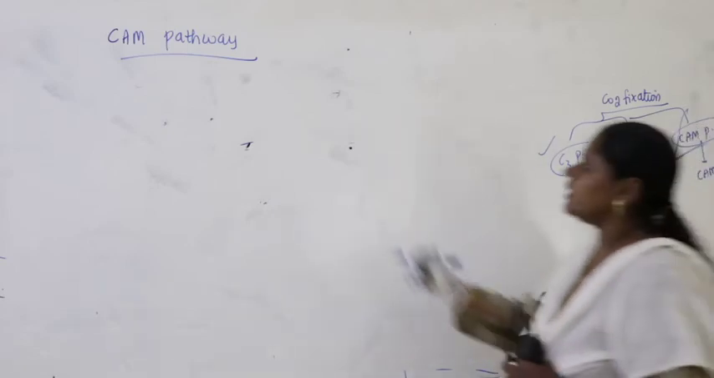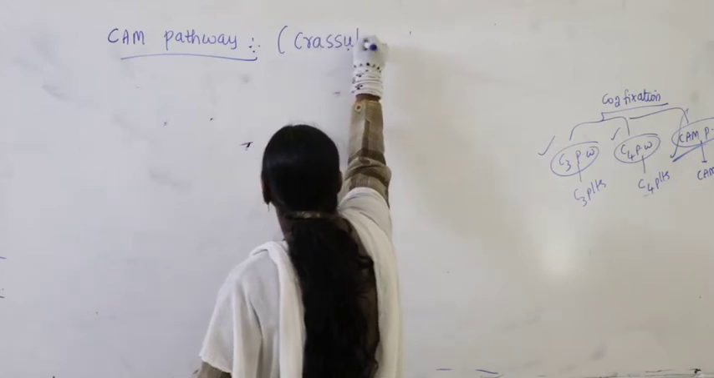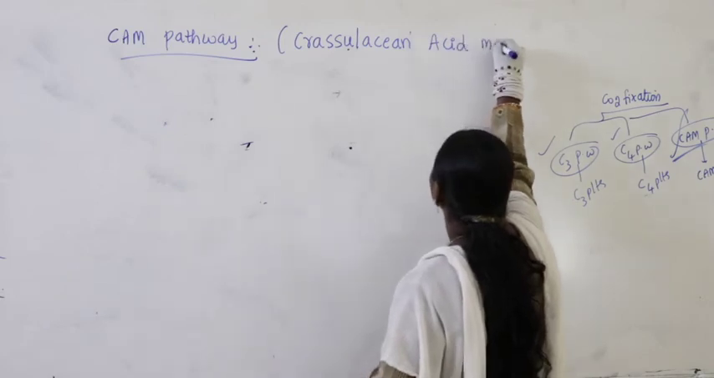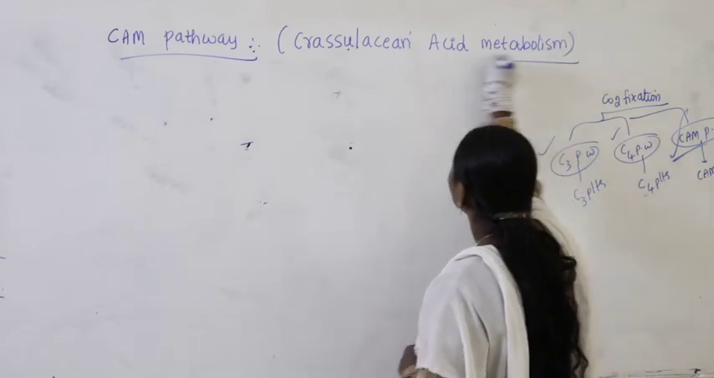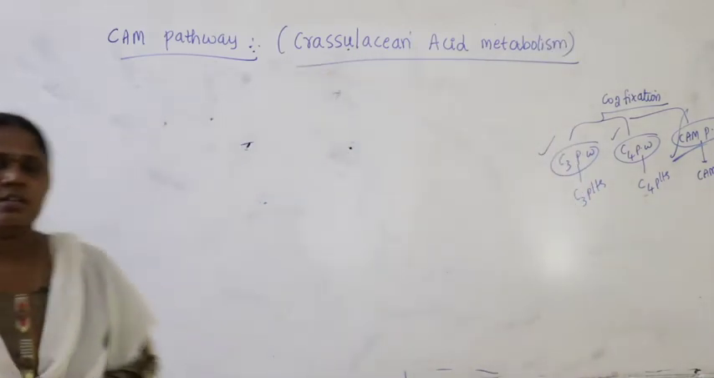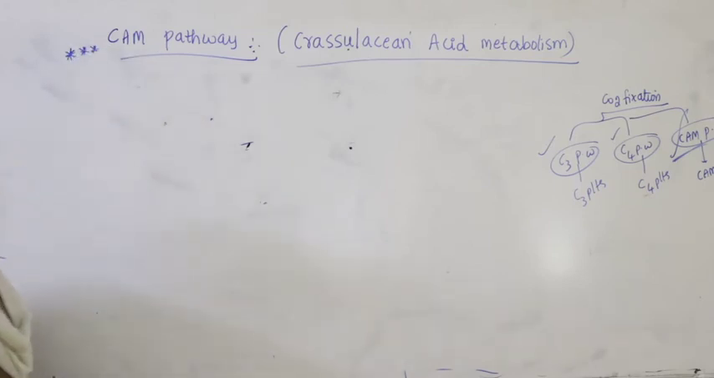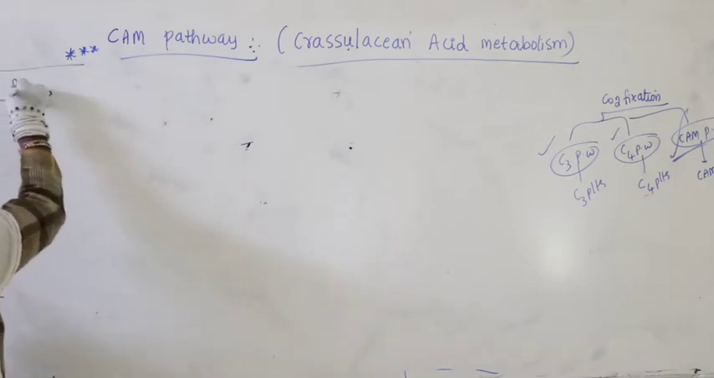What is the CAM pathway? CAM stands for crassulacean acid metabolism, which is also important. So, we call it the CAM pathway. Now, where does the CAM pathway occur? First of all, the CAM pathway is mostly found in